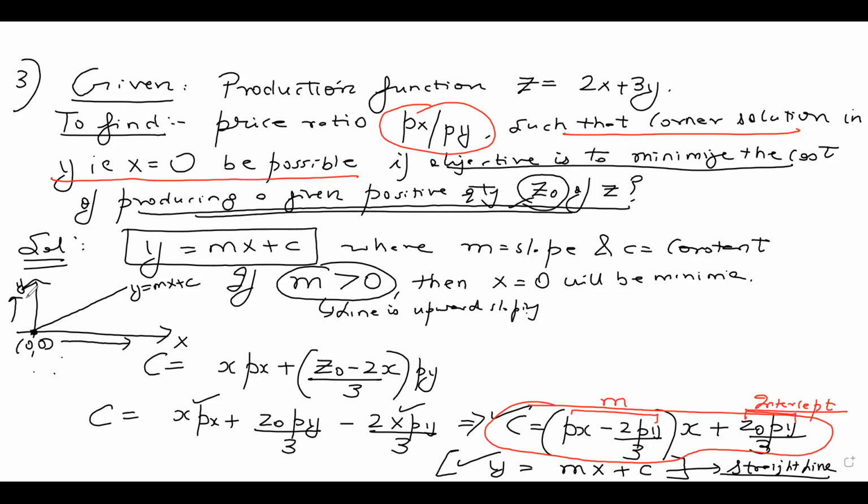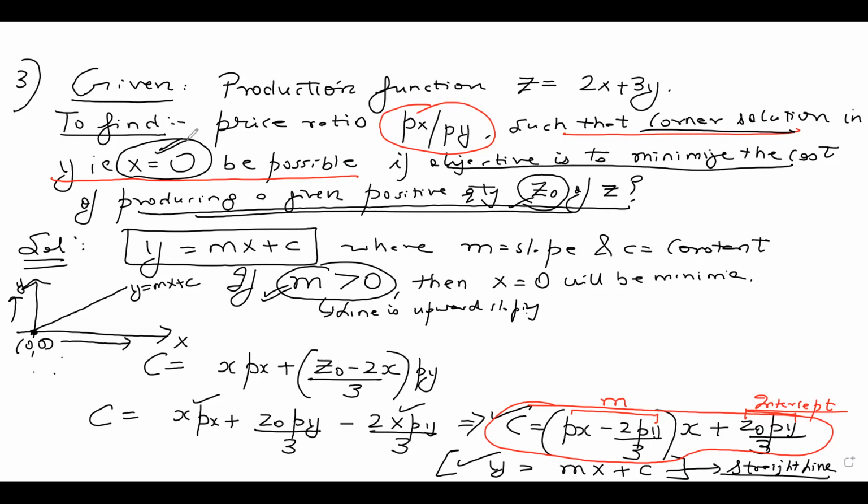So we can say that the corner solution, that is x equal to 0, is possible only when the slope is positive. Once the slope is positive, as x keeps on increasing, y will also keep on increasing. So the minimization or the corner solution is possible only when the slope is positive.